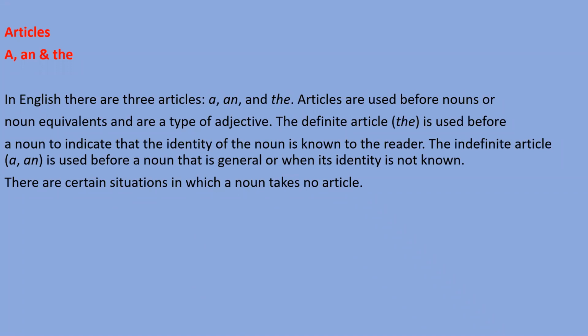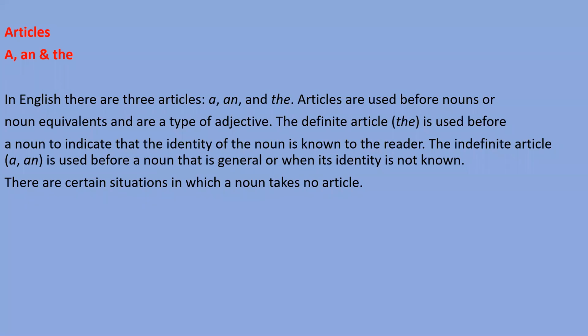Suppose you say, switch on the light, switch on the bulb. When you say switch on the bulb, the listener also knows which bulb you are talking about, and the speaker also knows that, right? But if you say switch on a bulb, it means many bulbs are there and you are not talking about any definite bulb.